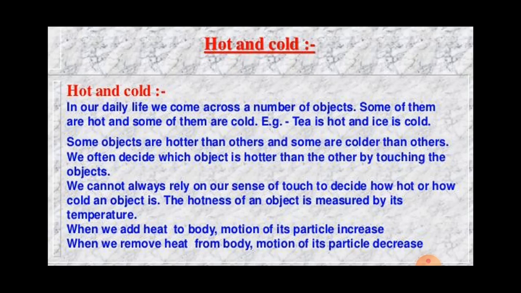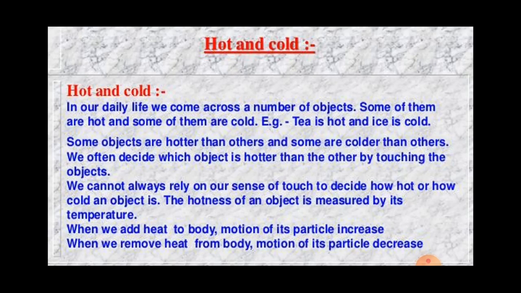And usually we decide whether an object is hot or cold just by touch. By touching it, we can observe whether the object is hot or cold. Sometimes our sense of touch is not reliable in telling us whether an object is really hot or cold.